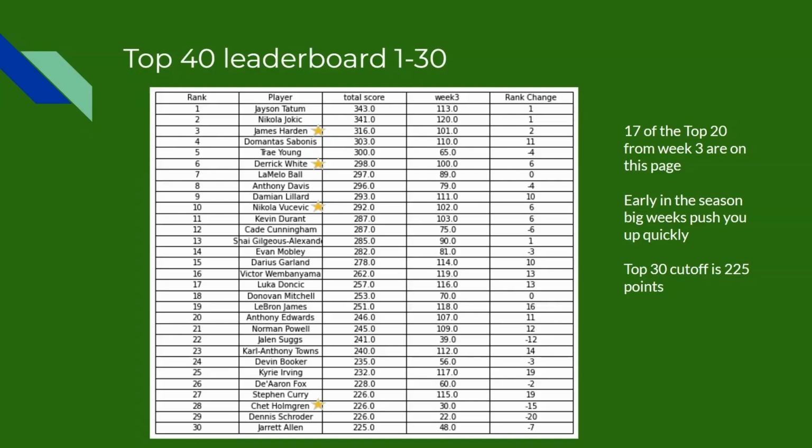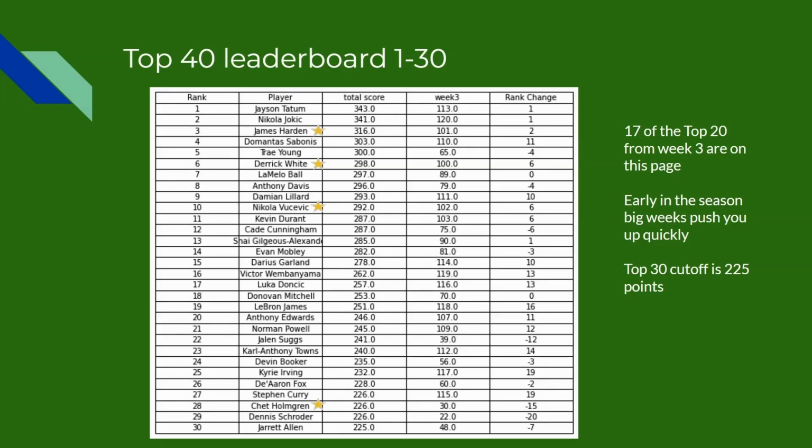Moving on, ignore the graphic, I will have that fixed for next week, but this is 1 to 30. So I'm doing 1 to 120, and I'm doing that in 4 groups of 30. The first one, I want to mention 17 of the top 20 from week 3 are on this page. So that is the week 3 top 20 players. You can see their score is over 100, and they're on this page. So the top players are getting it done. They're still around the top.